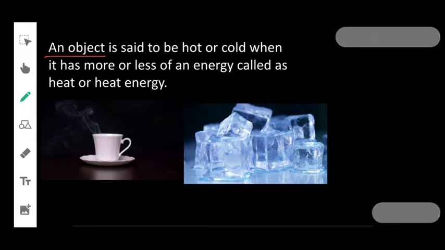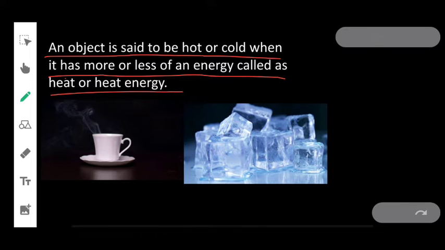An object is said to be hot or cold when it has more or less of an energy known as heat or heat energy. In the cup of tea, there is a greater amount of heat energy. That's why we feel hot when we touch it. But an ice cube has less heat energy. That's why you feel cold when you touch an ice cube.